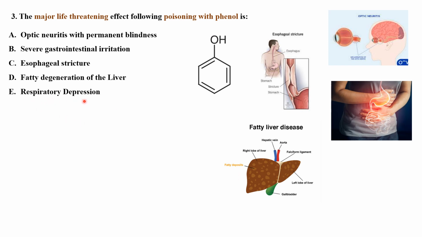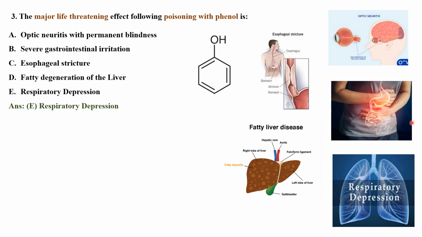Option E is respiratory depression. Let us see what is the right answer. The right answer is option E, respiratory depression. The question was the major life-threatening effect with phenol poisoning. Let us learn what is phenol poisoning in this video.